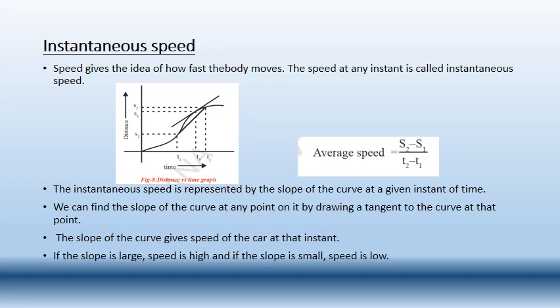Let us say s1 is the source and s2 is the destination, t1 is the time measured at s1, and t2 is the time after reaching the destination. So in the middle, while they are traveling, they want to measure the speed. How will they measure the speed?